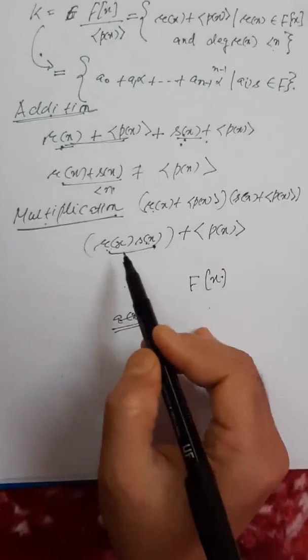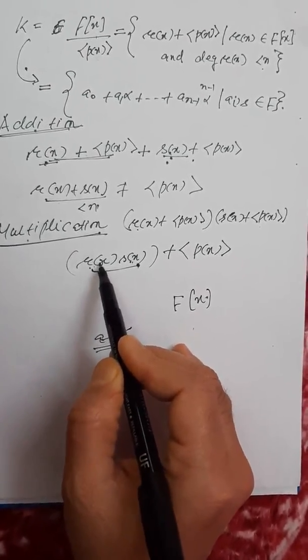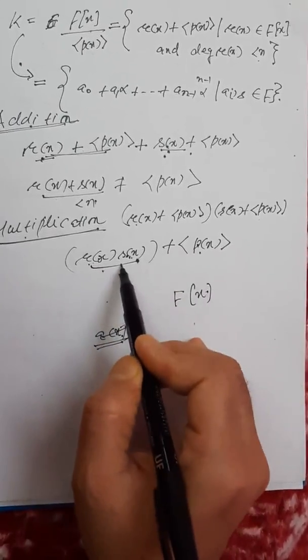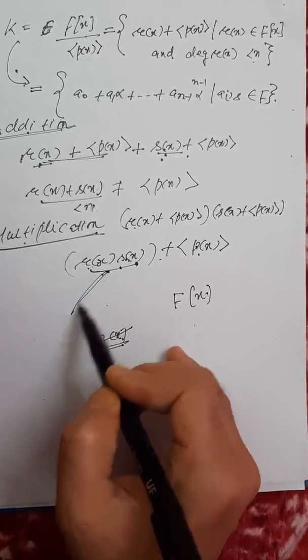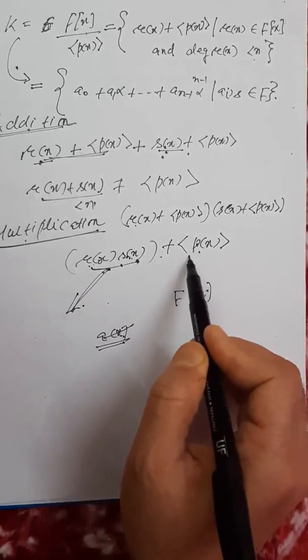I would divide this polynomial r(x)s(x) by p(x) to get a remainder whose degree would be smaller than the degree of p(x).